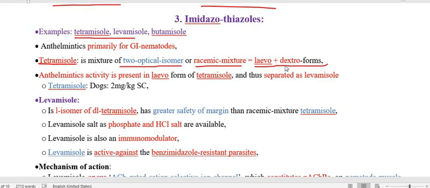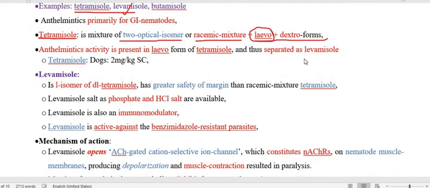So why are we mentioning this much? Because the levorotatory or levo form of tetramisole is therapeutically active. Therefore the levo form is to be used, and later on the levo form was separated from tetramisole, and that we call levamisole. That is called levamisole, the levo form of tetramisole, because the dextro form is inactive or not showing activity against the worms. So why we have to use? Why we have to keep it?